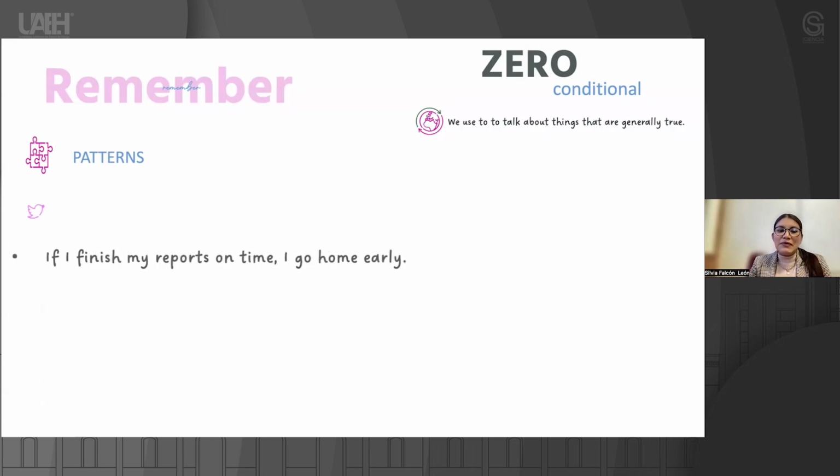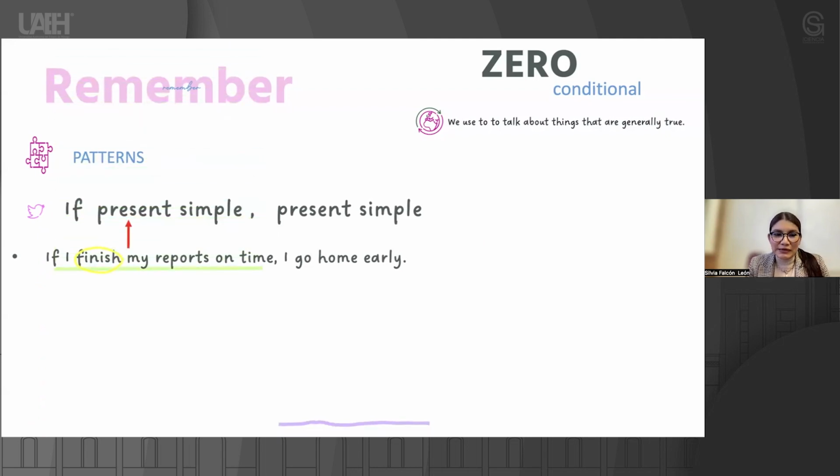For example, if I finish my report on time, I go home early. In the if clause or in the conditional clause, we're going to use simple present tense. And for the main clause or the result clause, we are using simple present as well. Okay, and don't forget, when we start with the if clause, we need a comma to separate both sentences.